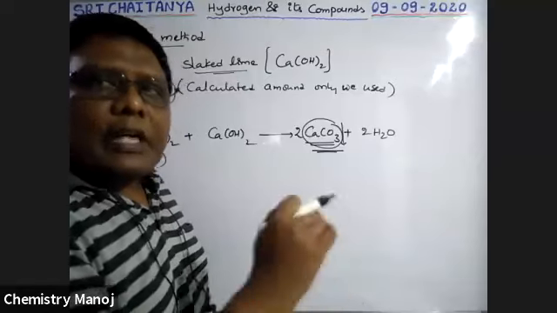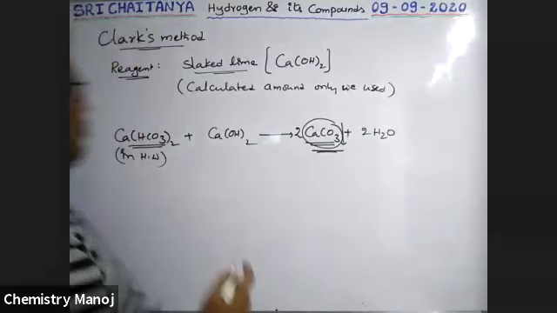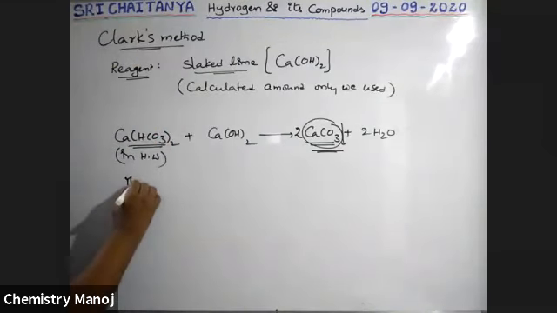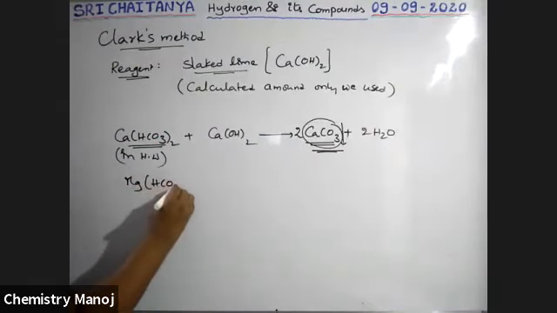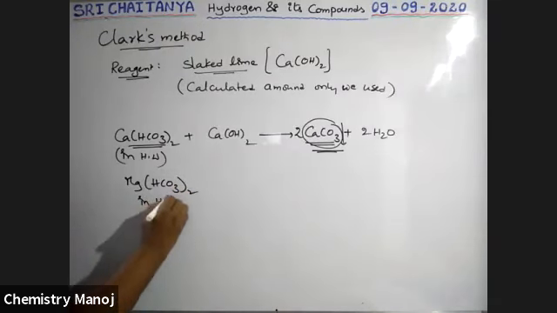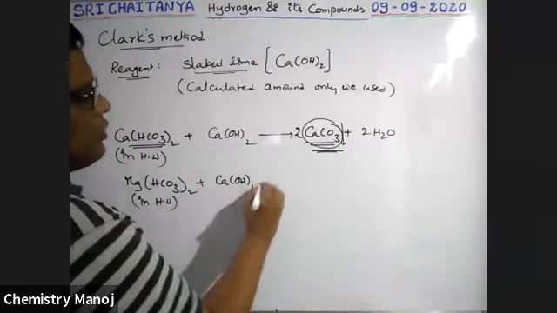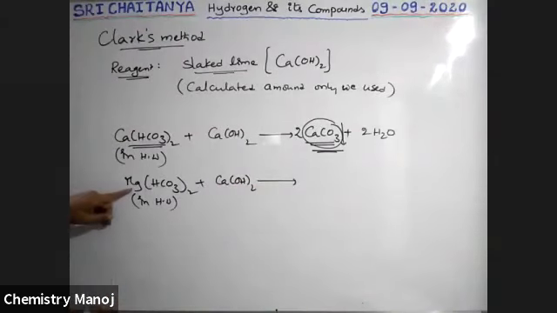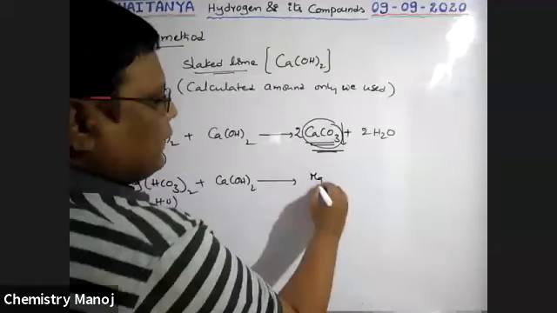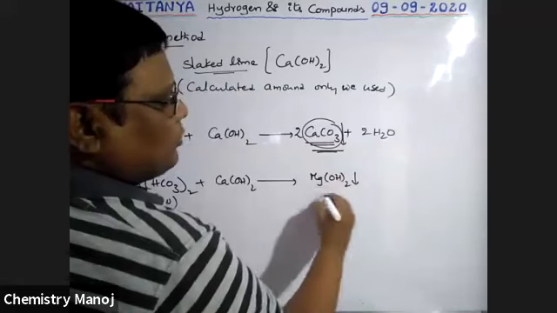Soluble bicarbonates are converted into insoluble carbonates. Next, for example, if magnesium bicarbonate is there, these two equations are very, very important, boys. If this magnesium bicarbonate is present in hot water, so this calcium hydroxide is used, automatically that is converted into magnesium hydroxide and not magnesium carbonate, which is also not soluble.